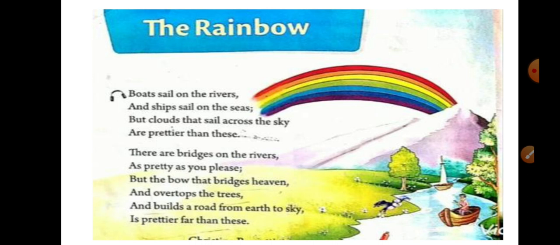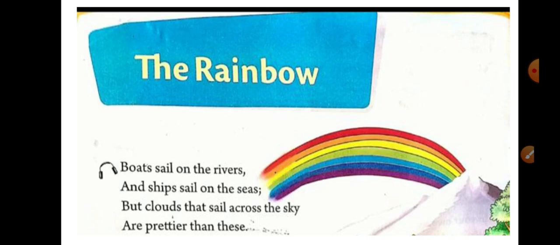Now, the rainbow. Okay, now let us see the first 4 lines of the poem. Boats sail on the rivers and ships sail on the seas, but clouds that sail across the sky are prettier than these. Now, see, boats are man-made, right? They are sailing on the rivers or seas. It is beautiful when they go far away, you just see like a dot. It is beautiful to watch these boats on the seas and the rivers. But clouds that sail across the sky are prettier than these.